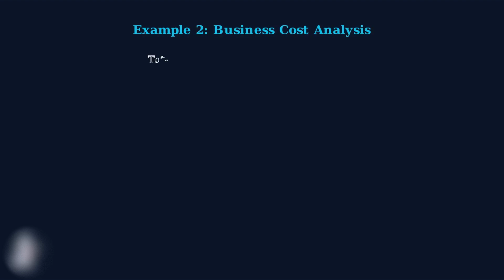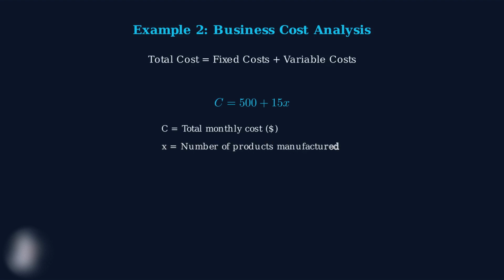Our second example comes from business economics. A small manufacturing company wants to understand their total monthly costs. They have fixed costs that remain constant regardless of production, plus variable costs that increase with each product manufactured. In this equation, C represents the total cost, which is our y value.